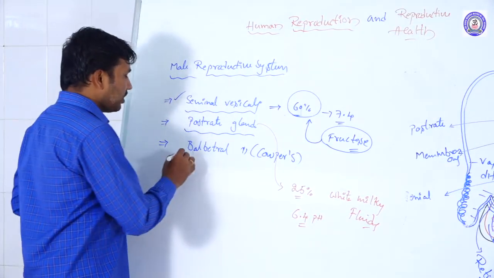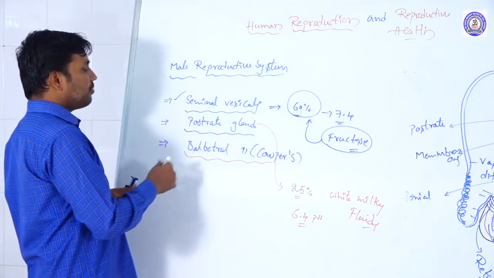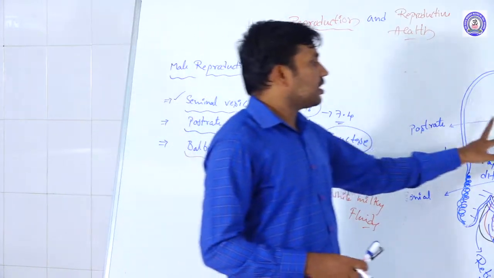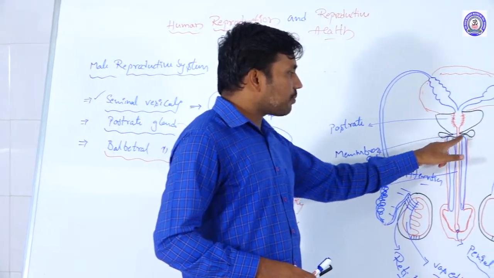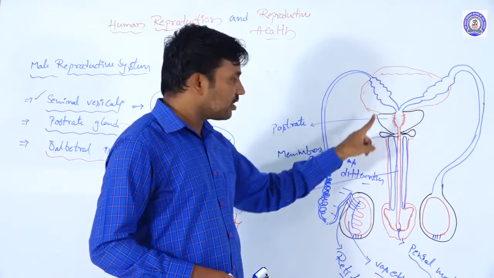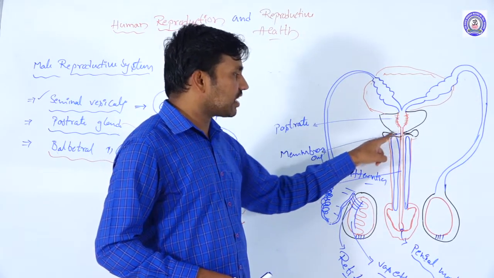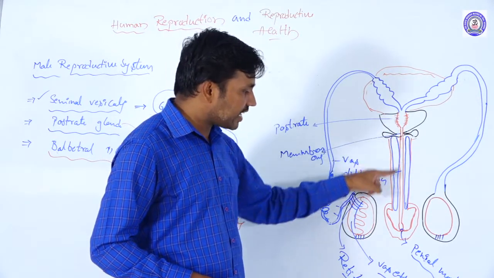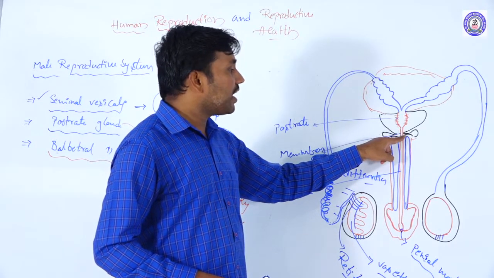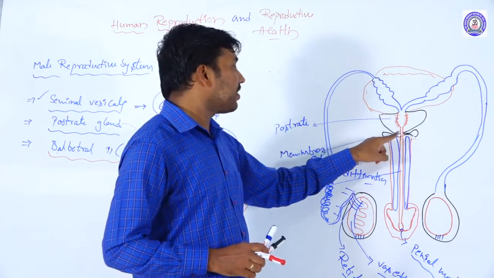And next one, the bulbourethral glands, are generally called Cowper glands. Why the name bulbourethral? A pair of bulbous structures are presented below the prostate gland. The prostate gland is only one, but here we have a pair of bulbourethral glands. They open directly into the urethra at the membranous urethral region.